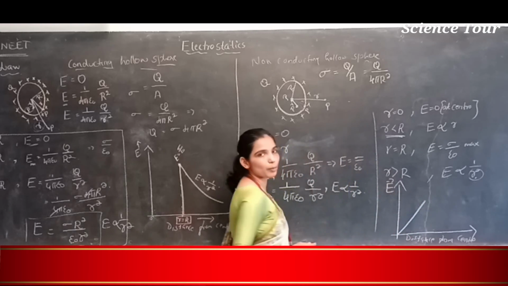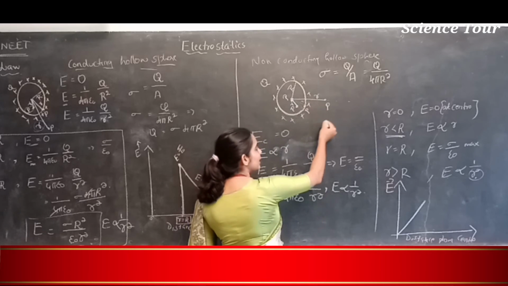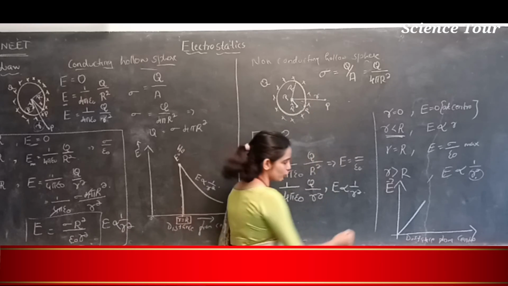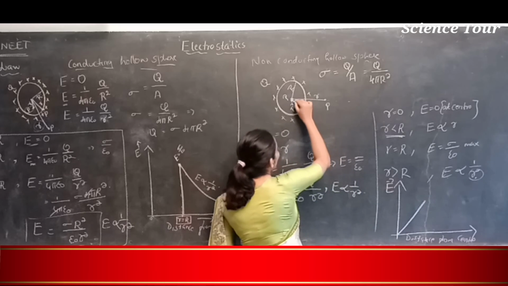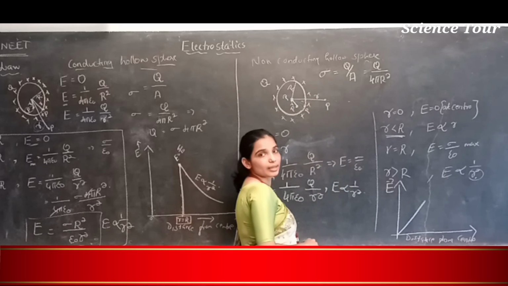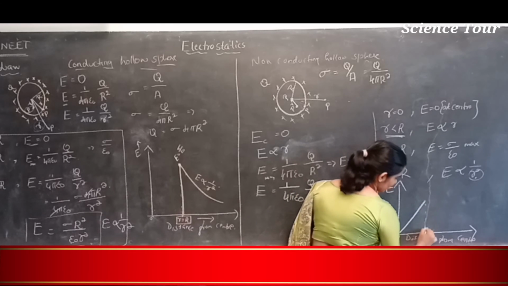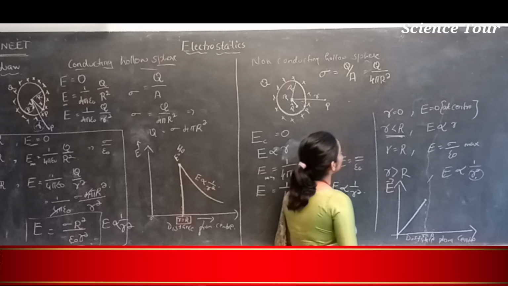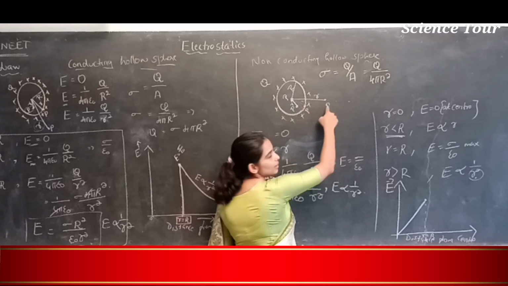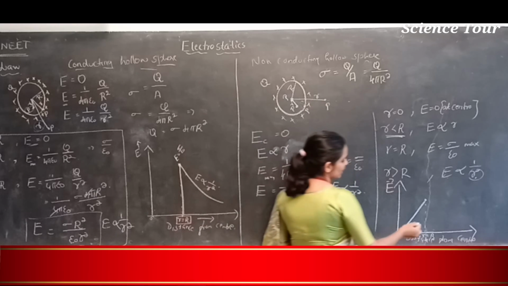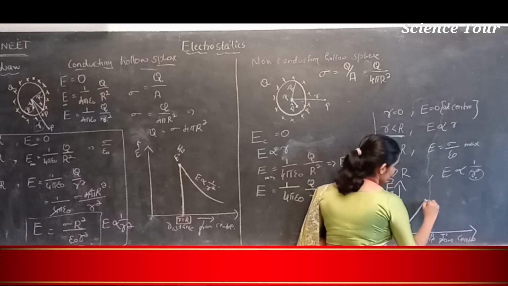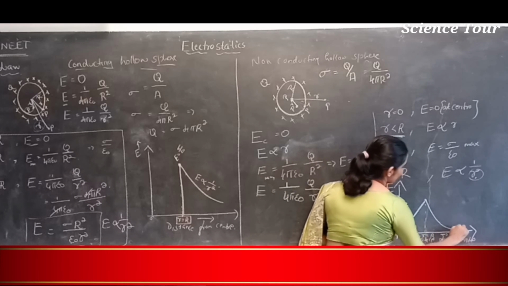How does it increase? If R and E are directly proportional, it should be a straight line. And when R is equal to the radius, it is maximum. Again, when R becomes greater than the radius, it will decrease rapidly.